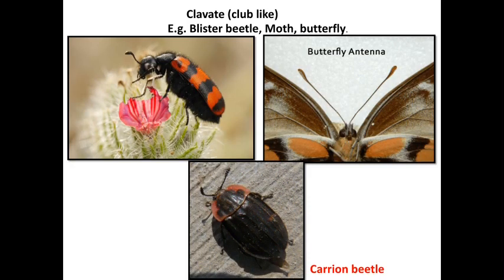Next one is the clavate type of antenna. That antenna is nothing but the club-like antenna. It is found in different beetles and also in moths and butterflies. Blister beetles, carrion beetles, moths and butterflies have this type of antenna, the clavate type.